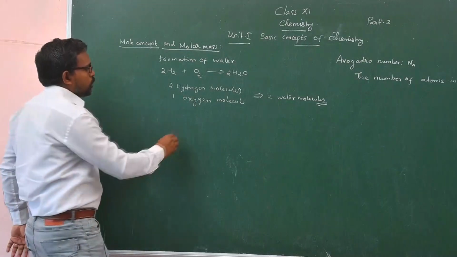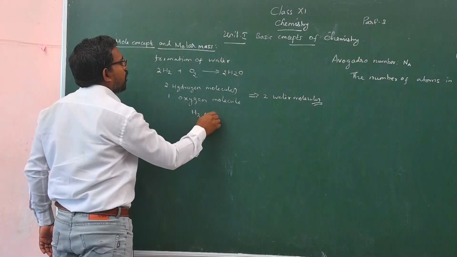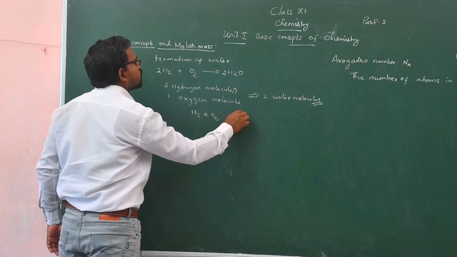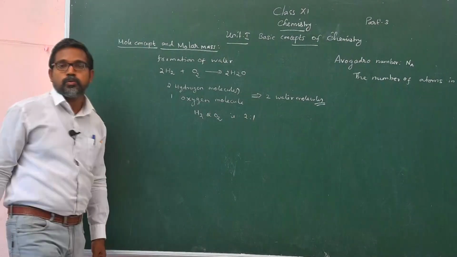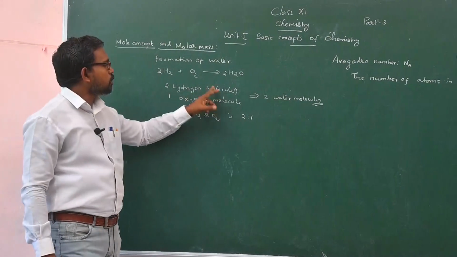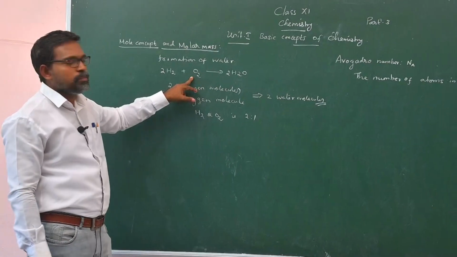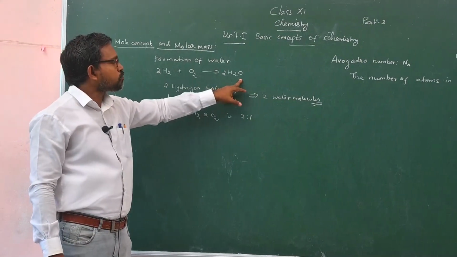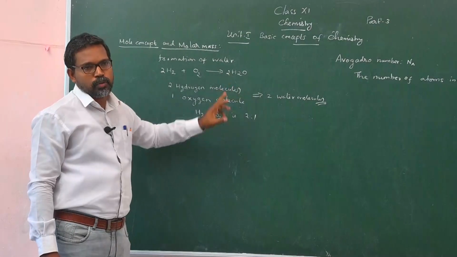So the hydrogen and oxygen ratio is 2:1. Two hydrogen molecules react with one oxygen molecule to form two water molecules.